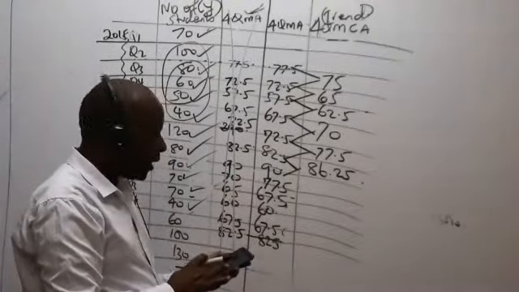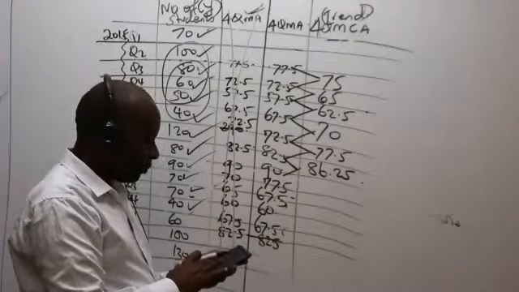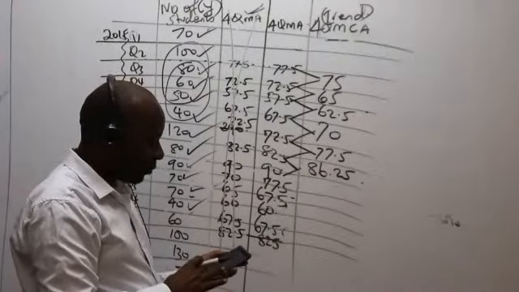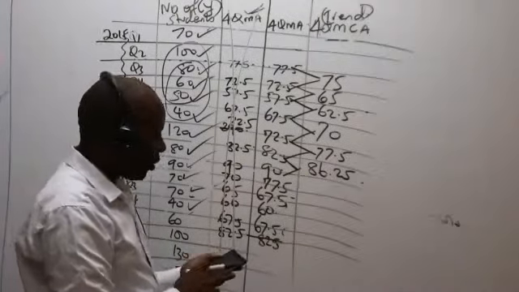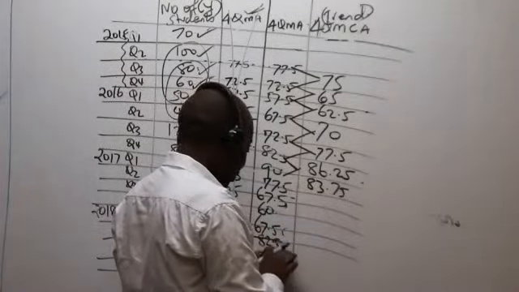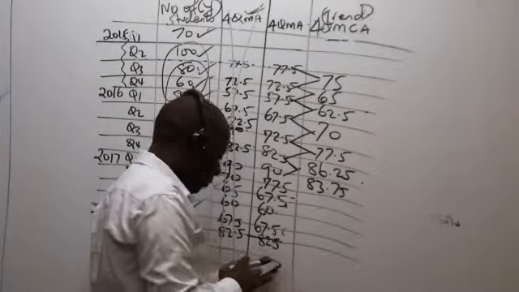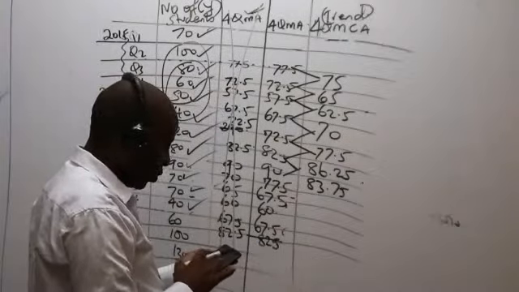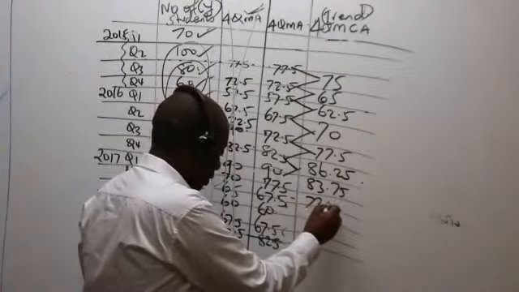So we have 90 plus 77.5 divided by 2, which will give us 83.75. 77.5 plus 67.5 divided by 2 will give me 72.5.